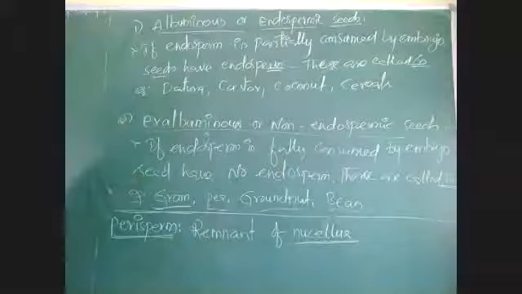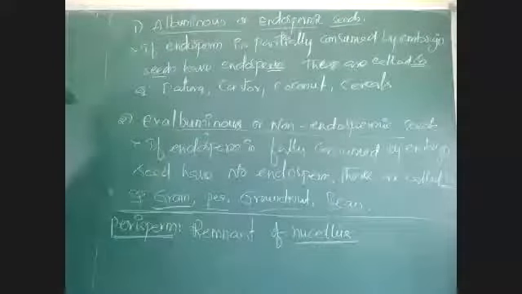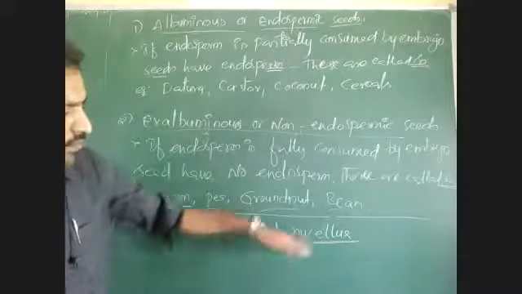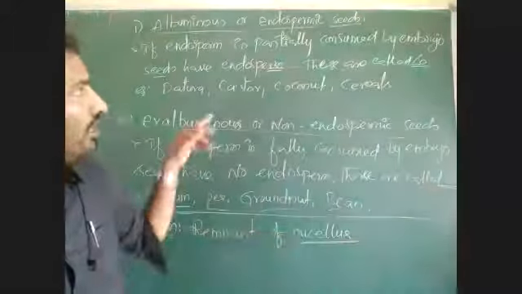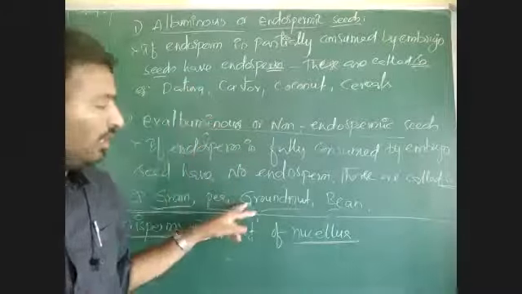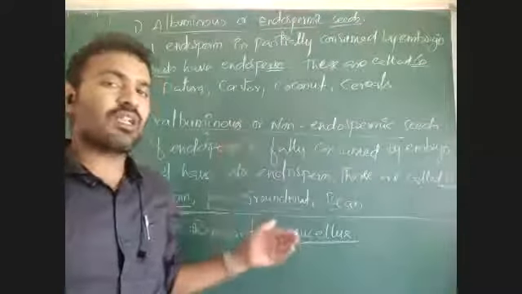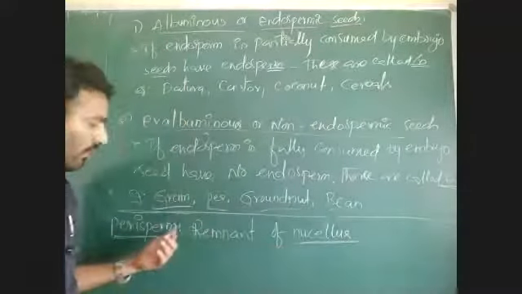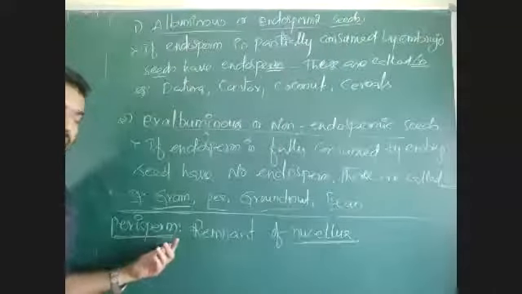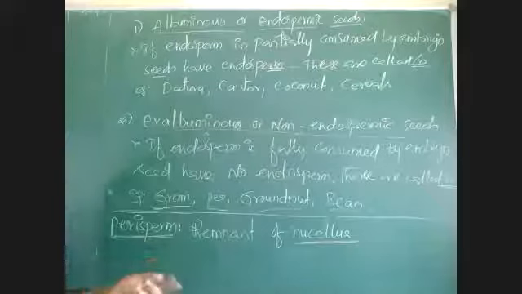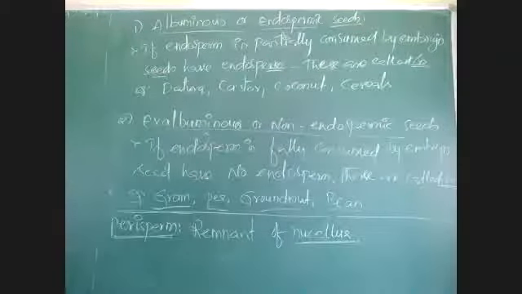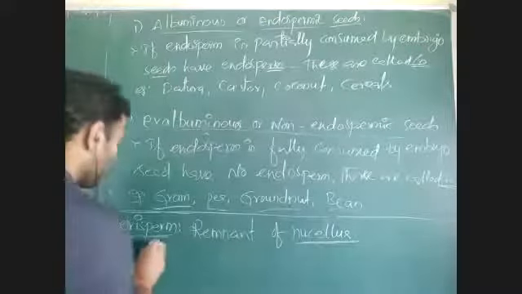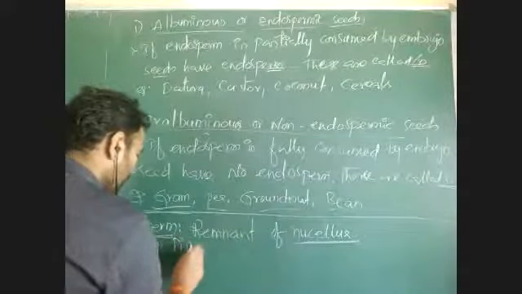Inside that nucellus, there is development of embryo sac. Embryo sac is giving both endosperm and embryo. But after fertilization, and during the formation of this endosperm and embryo, there is degeneration of the nucellus. But if nucellus is not fully consumed, if some portion of nucellus is remaining, that remnant of nucellus is called perisperm. Okay, here we can see this perisperm in Piperaceae family.